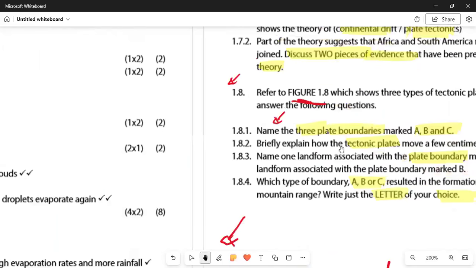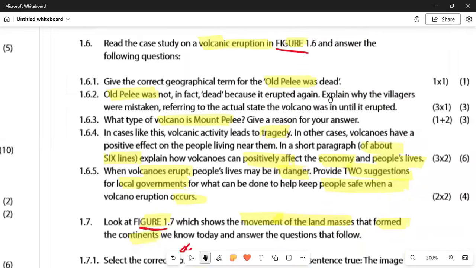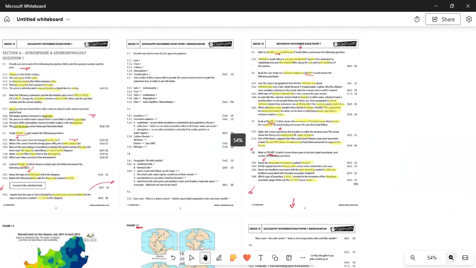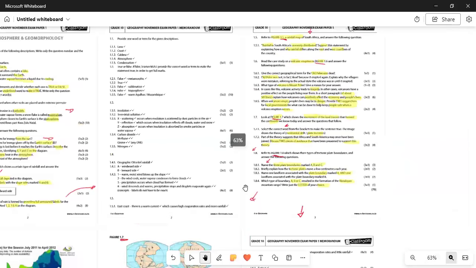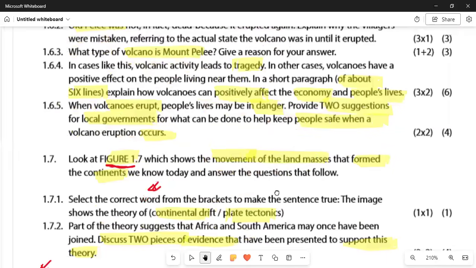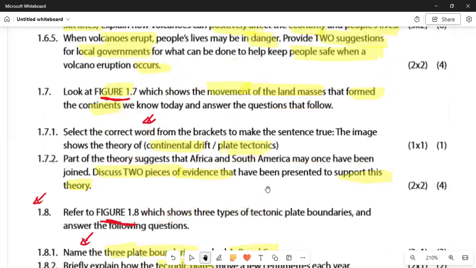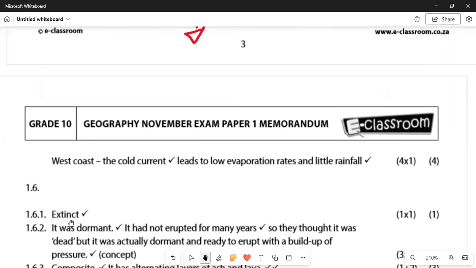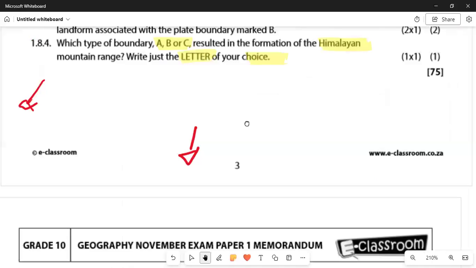All right. If we move on, give the correct geographical term for Pelée. Let us zoom in so that we can see the questions. 1.6.1 says give the correct term. So what was the correct term that we should use there? When it is dead, we say it is extinct. So 1.6.1 is extinct. All right.